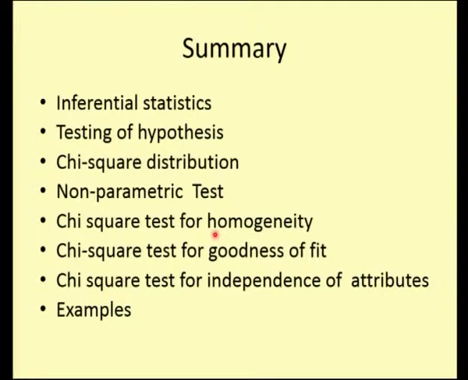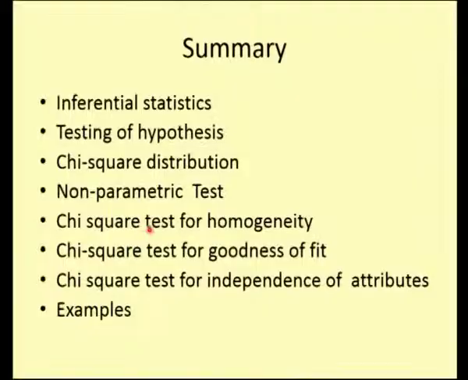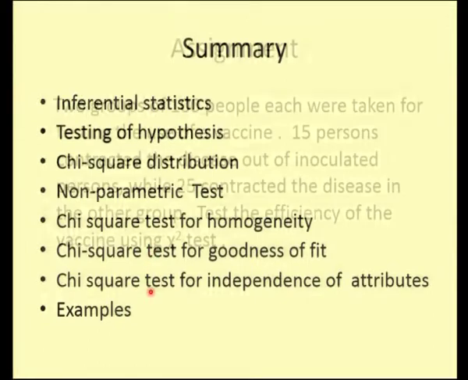Apart from the first two tests, the third one is very important, because we are dealing with attribute type data, or qualitative type of data. If you are dealing with any qualitative type of data, and you are going to test it, generally we take it as a non-parametric test, and under that we have dealt with the chi-square test, and we have seen some illustrations regarding all these types of tests.